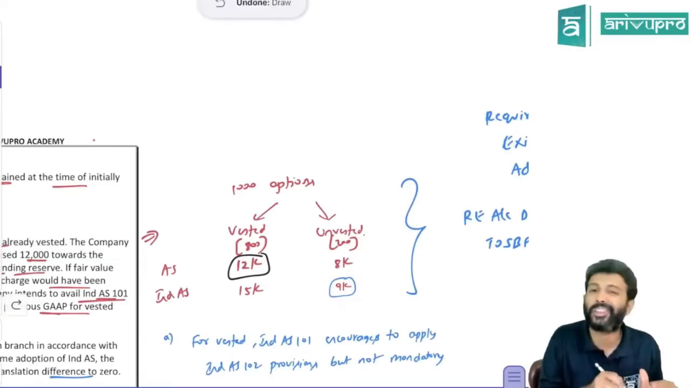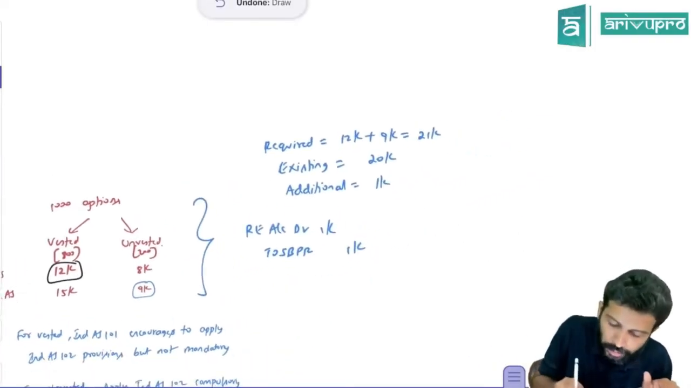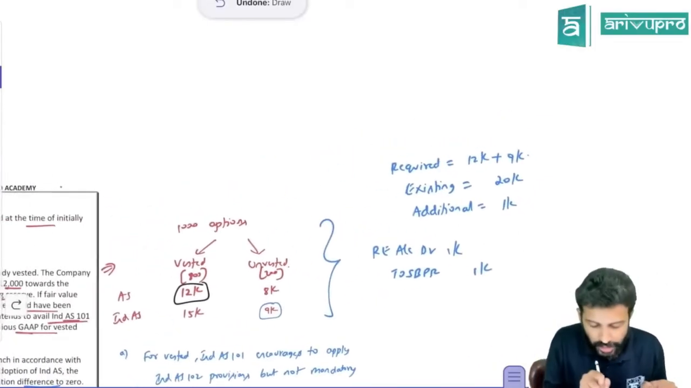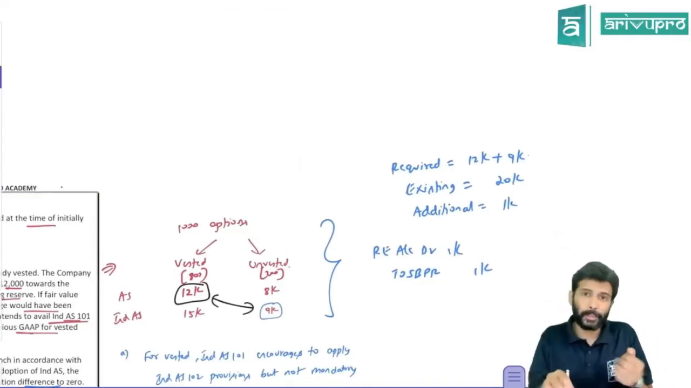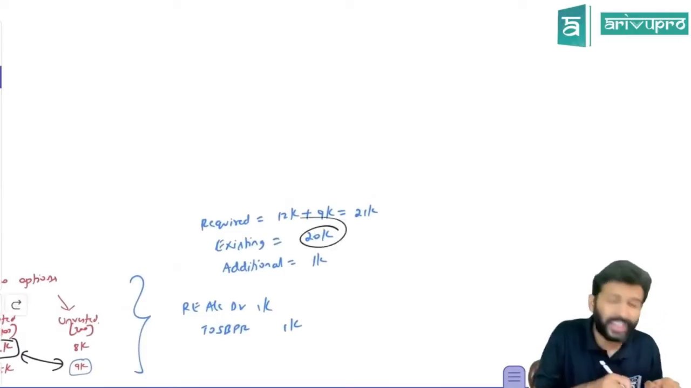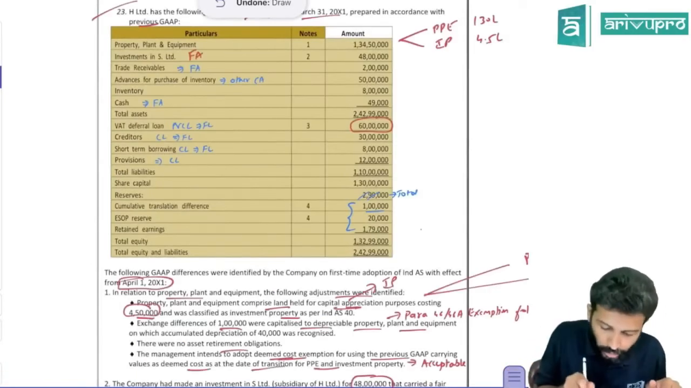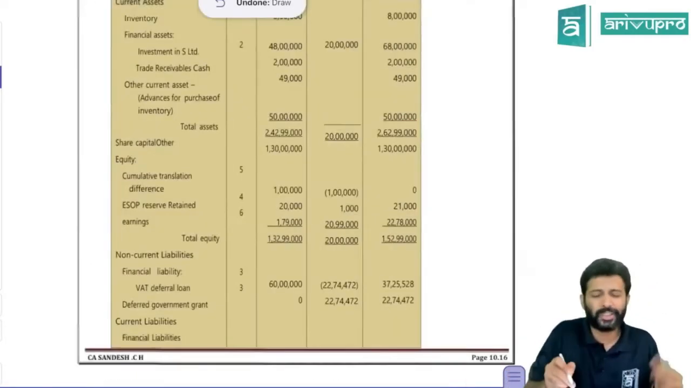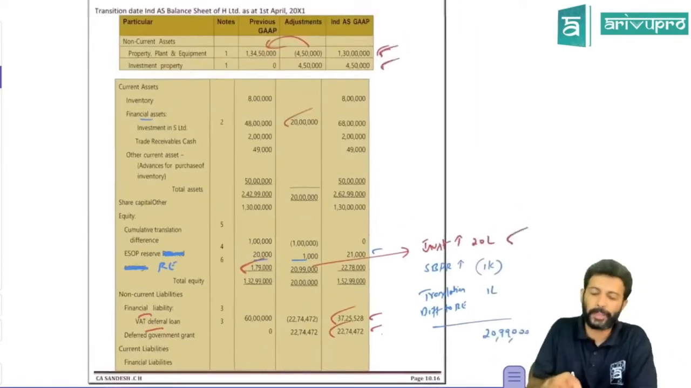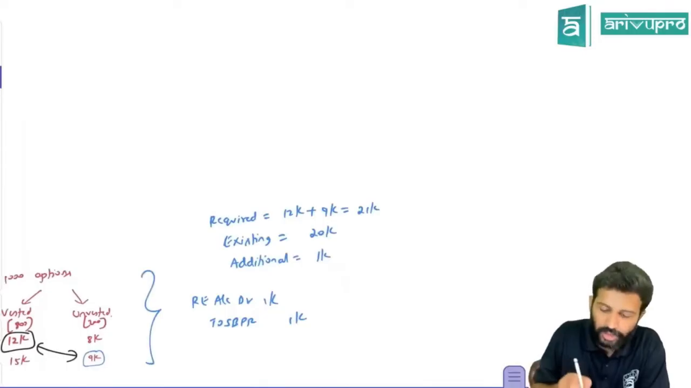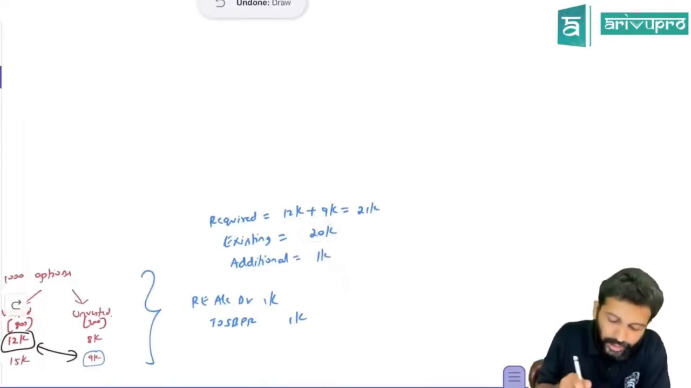That means they have to book 9,000. So the required amount is how much? 12,000 plus 9,000, which is 21,000. This is the expense requirement, or the SBPR reserve requirement. But how much is there? The reserve is only 20,000, as we just saw. The ESOP reserve is only 20,000. ESOP reserve means, in IND AS terminology, we call it SBPR. So the existing amount is 20,000, but the required amount is 21,000.